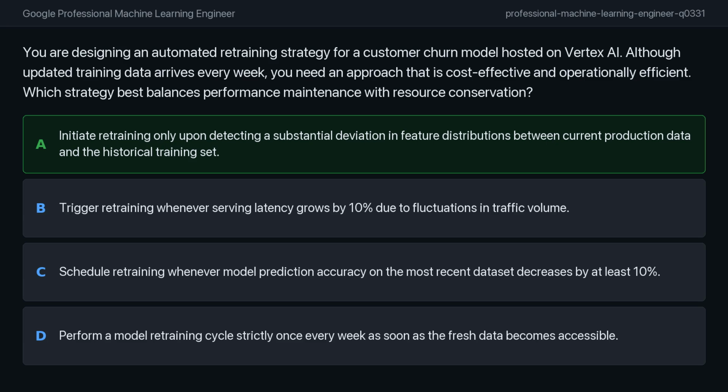Option D is an inefficient approach, as it consumes resources on a fixed schedule, even if the model's performance remains stable.